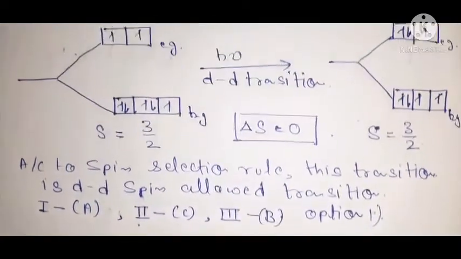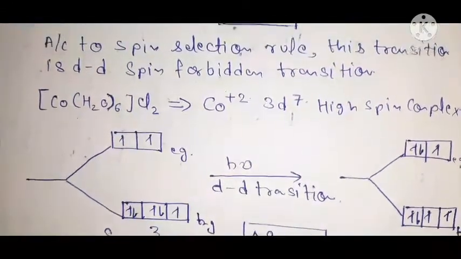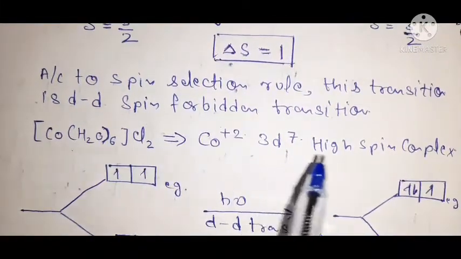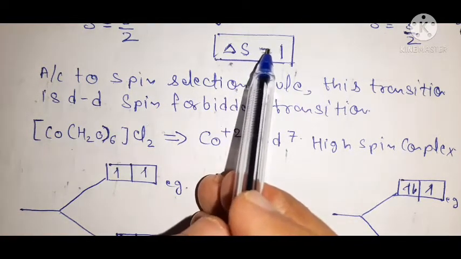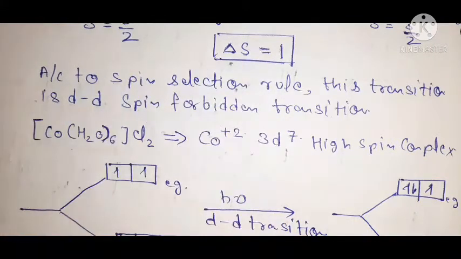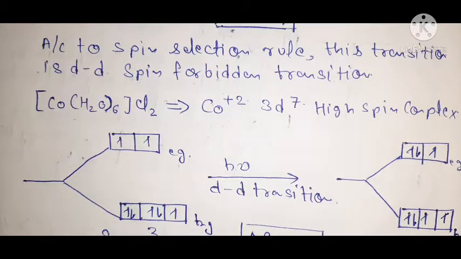See once again the whole solution of this question. It depends on the spin selection rule. When there is no difference between total spin before irradiation and after irradiation, that means there is a spin allowed d-d transition. And when there is a difference before and after irradiation, that means there is a spin forbidden transition. Understand?